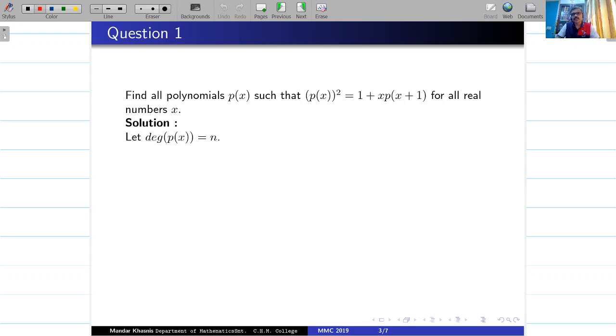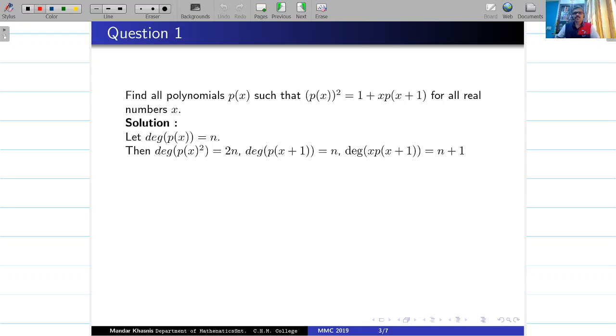Then try to compute the degree of these two polynomials. See what is the degree of the left hand side polynomial and what is the degree of the right hand side polynomial. You can pause the video and do these computations. I'm going ahead. For p(x) squared, the degree will be 2n, whereas p(x+1) will remain as n, and hence when I multiply by x, the degree will be increased by 1.